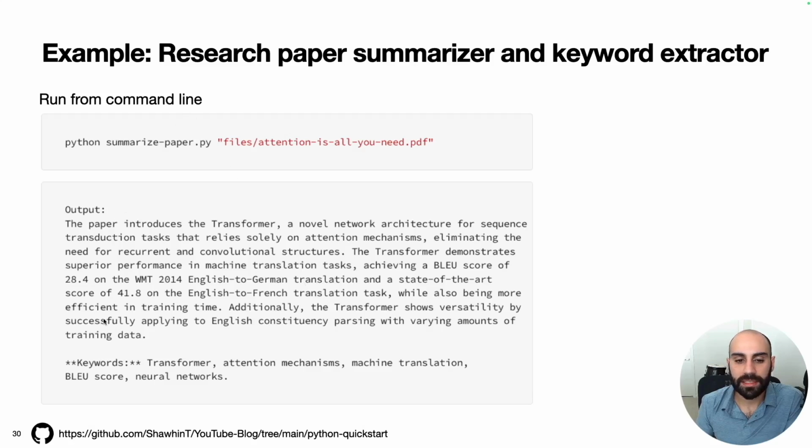And then if we run this is the output we get at the command line. So we get a summary of the Attention is All You Need paper, and then we get a set of keywords courtesy of GPT-4 Mini.